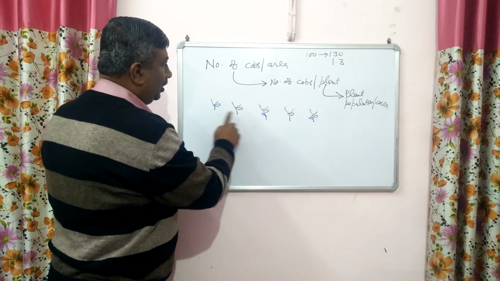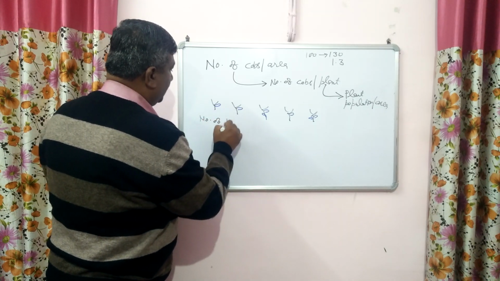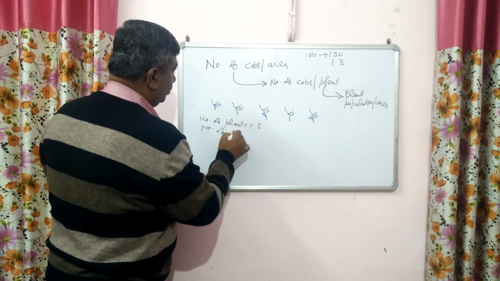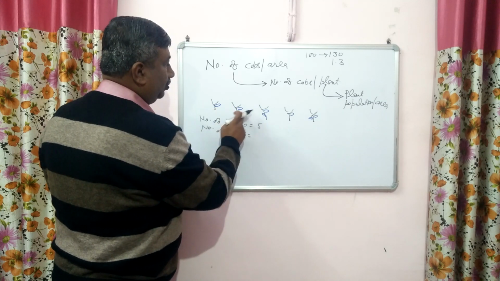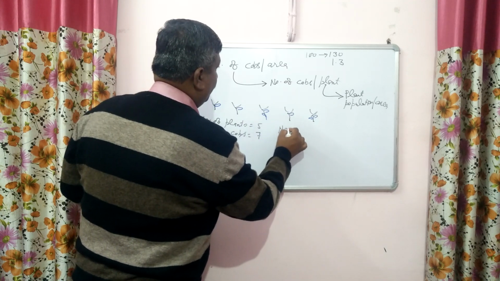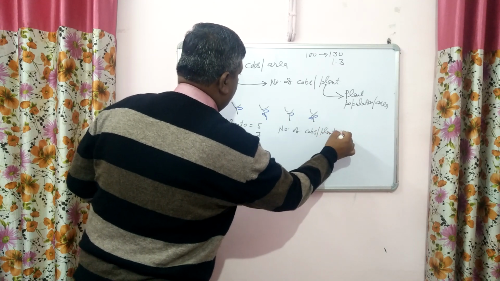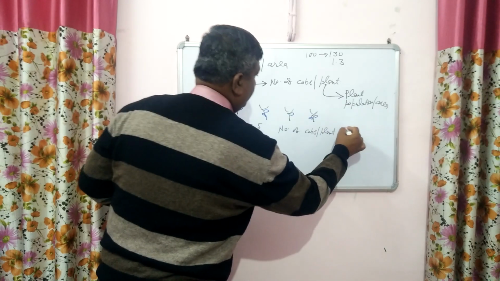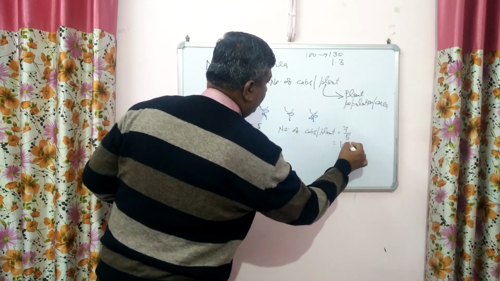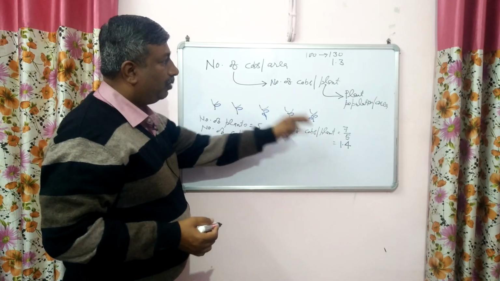Counting the cobs: 1, 2, 3, 4, 5, 6, 7. So number of plants is 5 and number of cobs is 7. Now number of cobs per plant is 7 upon 5, that is 1.4.